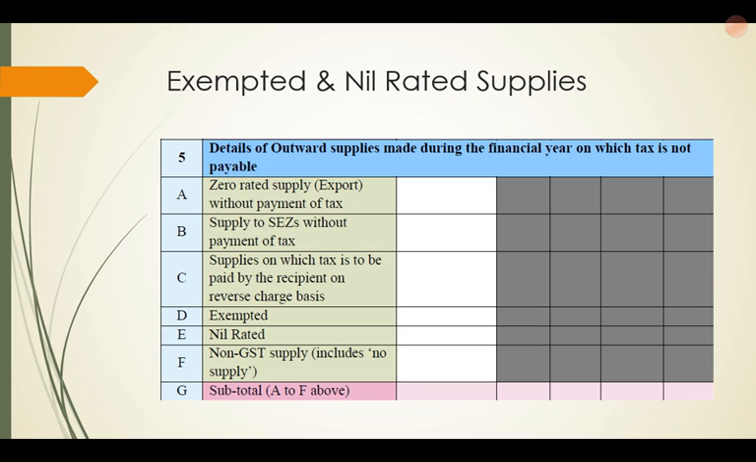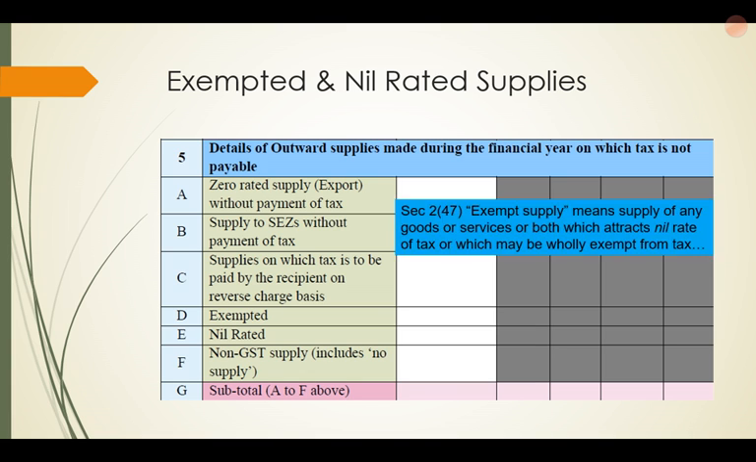Then coming to the annual return, or GSTR 9, there we have Table 5, in which we have to give the details of the exempted, nil-rated and non-GST supplies, besides some other supplies also. Now here again there was some confusion as to what is to be given, because even Section 2, sub-section 47 defines exempt supply as a supply of any goods or services or both which attracts nil rate of tax or which may be wholly exempt from tax. So it seems that exempt supply here means exempt supply also and nil-rated supply also. So one did not understand what is to be given in 5D or 5E.